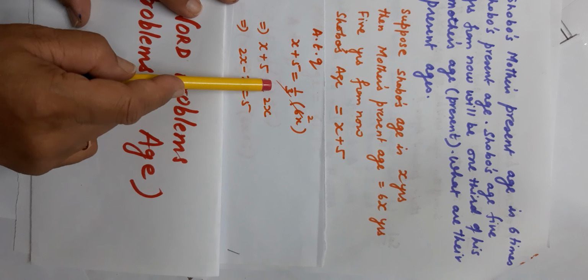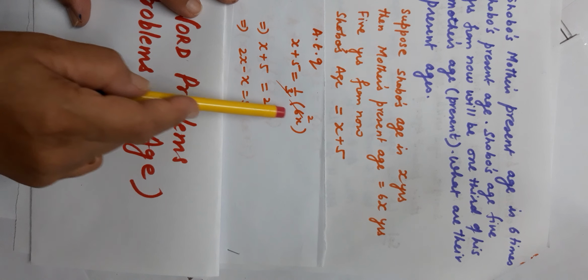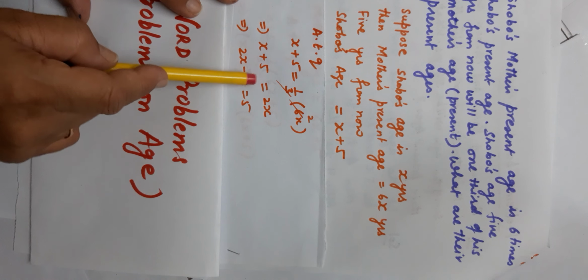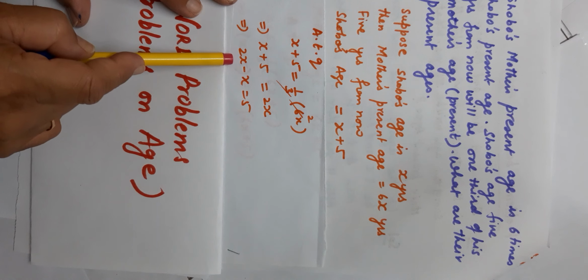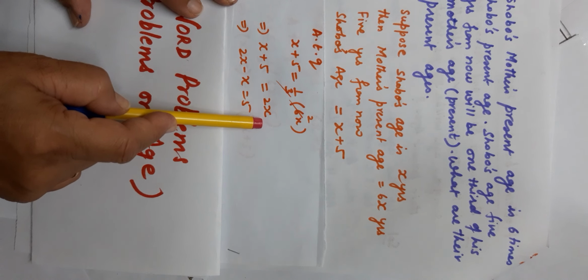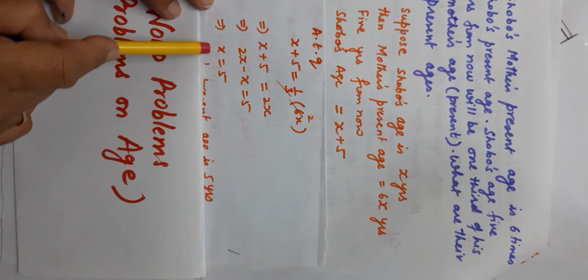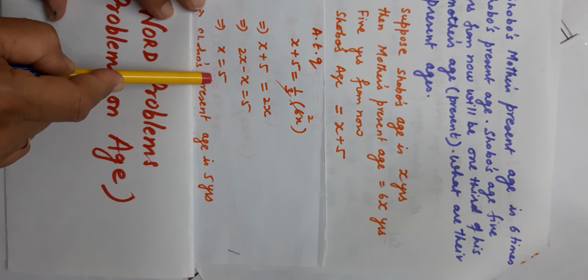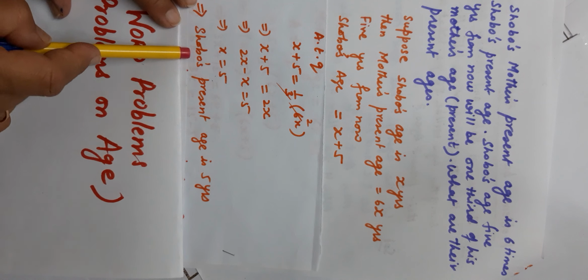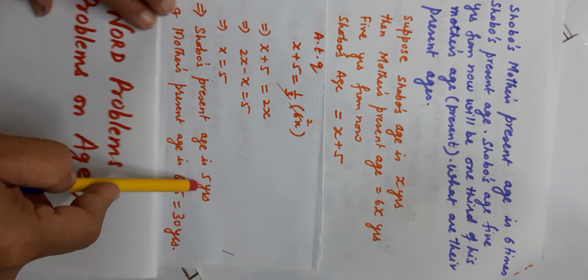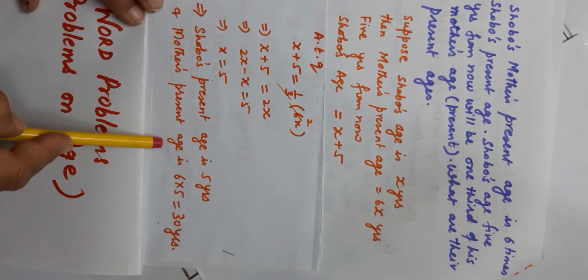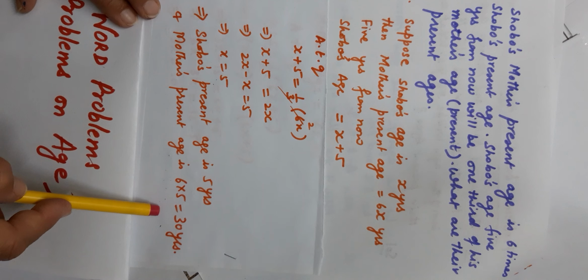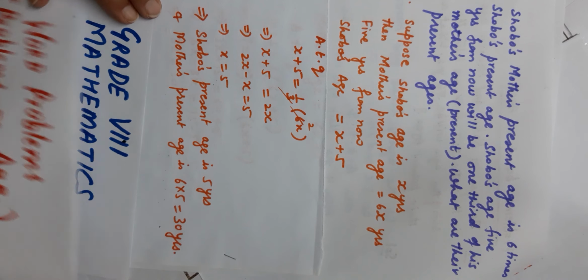Now these two are multiplied, so I can cancel. So here comes 2. So x plus 5 is equal to 2x, which implies 2x minus x is equal to 5, which implies x is equal to 5. Now x was Shobho's present age, hence Shobho's present age is 5 years, and mother's present age will be 6 into 5, that is equal to 30 years.